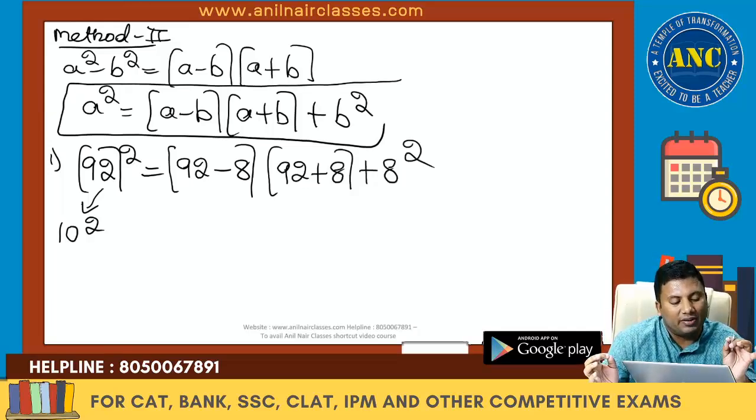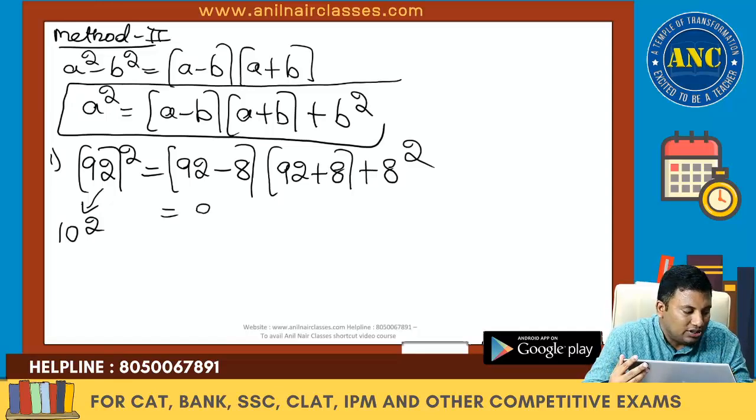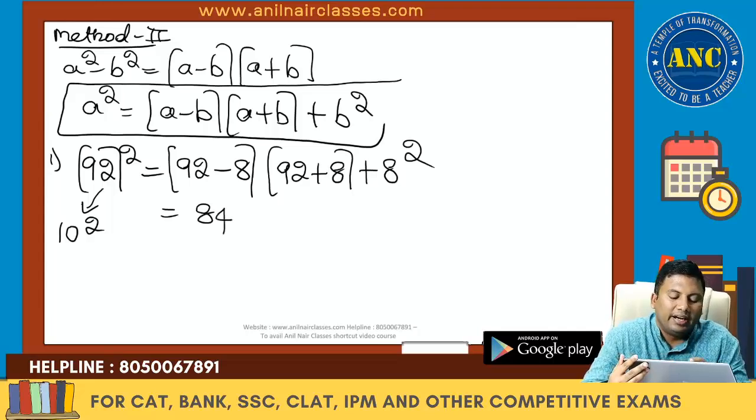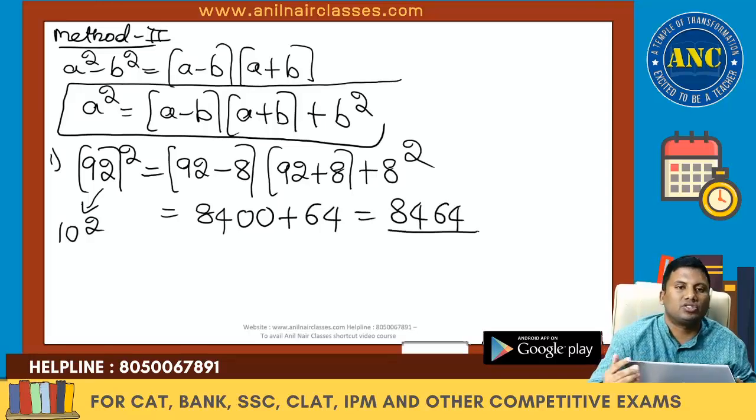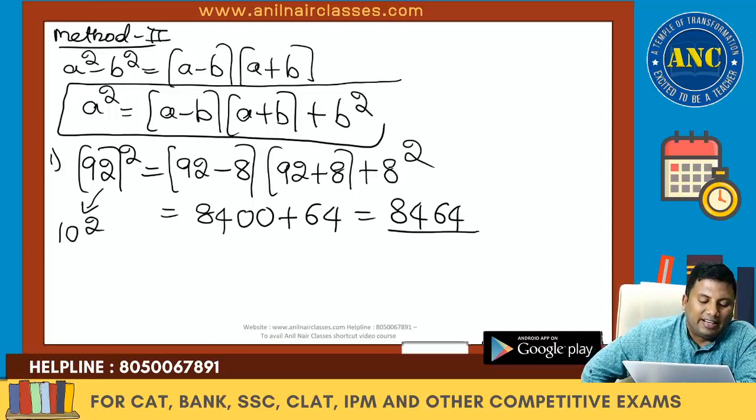b is the difference between the number and the assumed base. 92 minus 8 is 84. 92 plus 8 is 100. 8 square is 64. So 84, 64. Difference is 8: 92 minus 8 into 92 plus 8 plus 8 square is 84 into 100 plus 64. 84, 64.